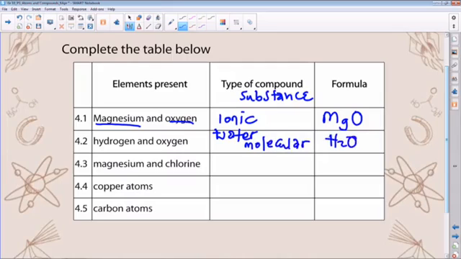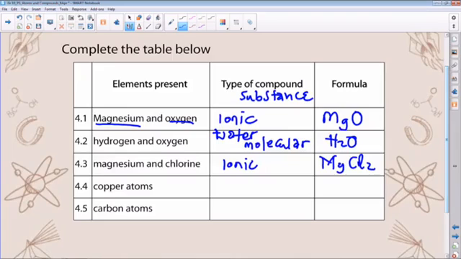And then magnesium and chlorine, it has to do again with the transfer. Once we mention transfer, it takes us to ionic, between a metal and a non-metal. So in other words, we've got MgCl2, which is very important. We shall discuss how we come about the two there in terms of chemical bonding, which is the next lesson that I anticipate.